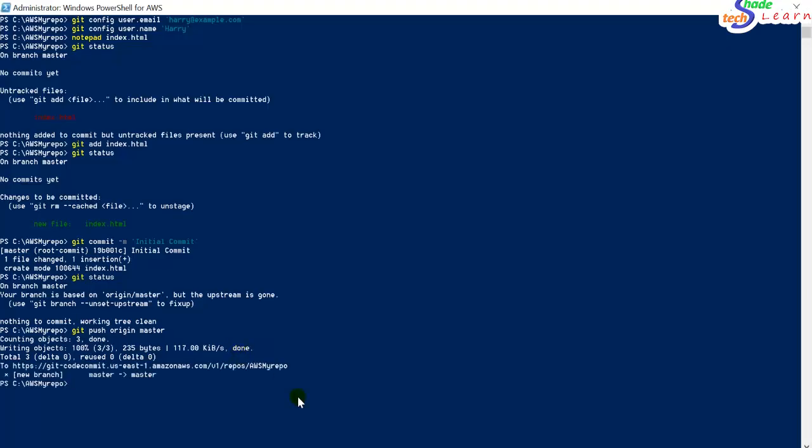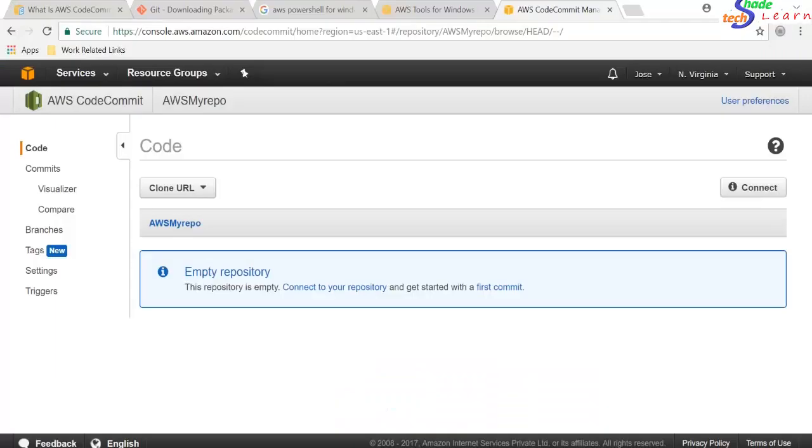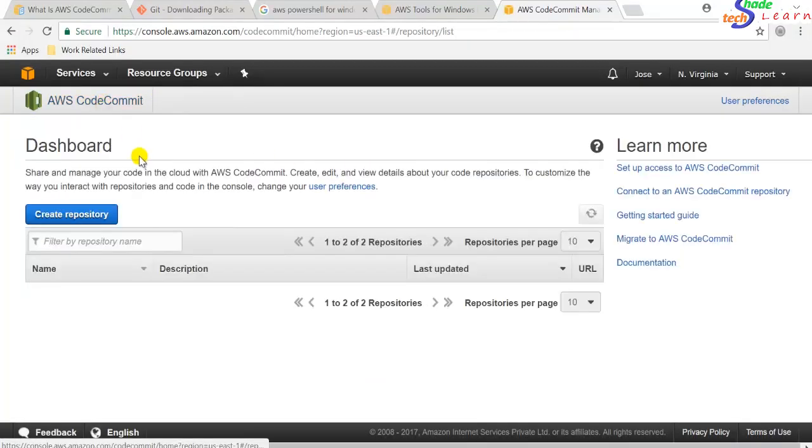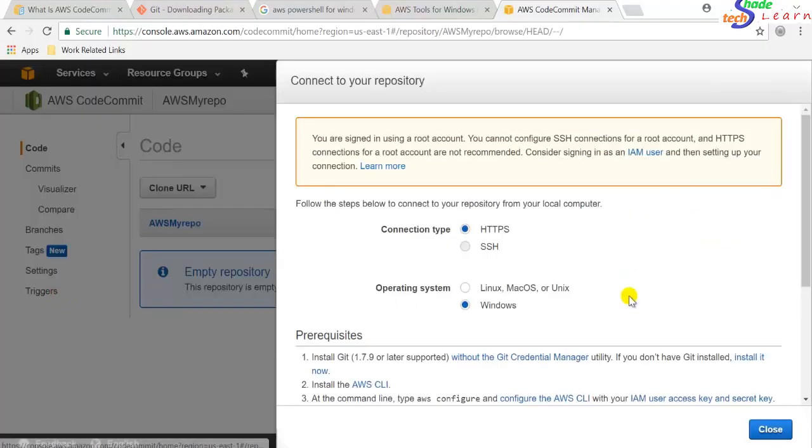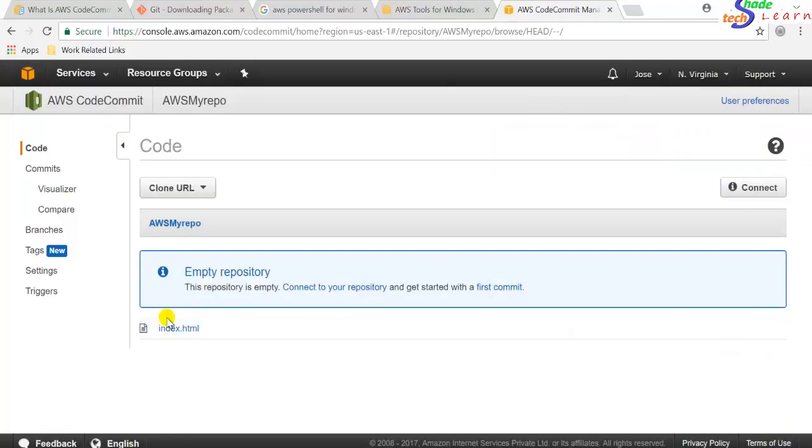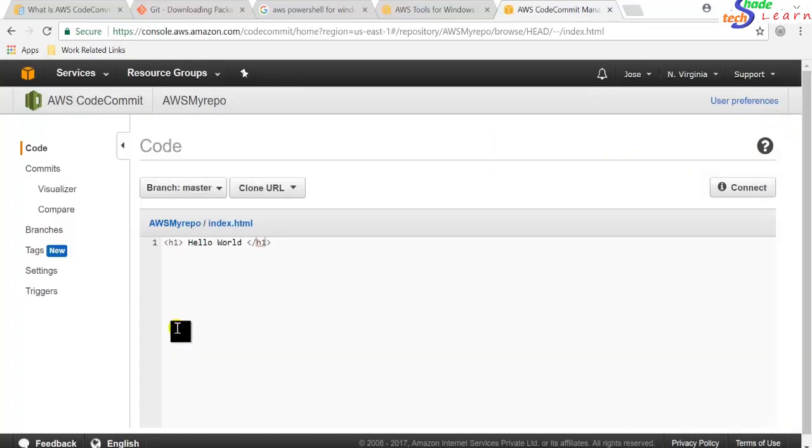It seems this command has run successfully. So now we should have the code here. Yep, correct. As you can see, we have this index.html file uploaded into the central repository. This is how we will be using AWS CodeCommit: we can make changes to the code on our system and upload it to this centralized repository.